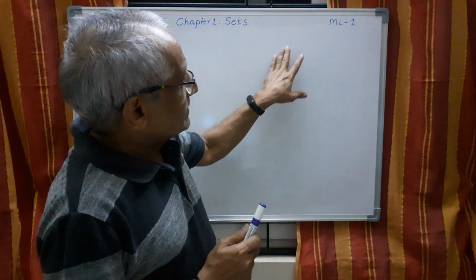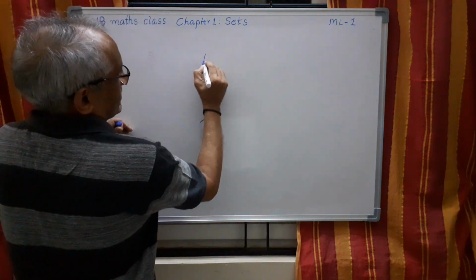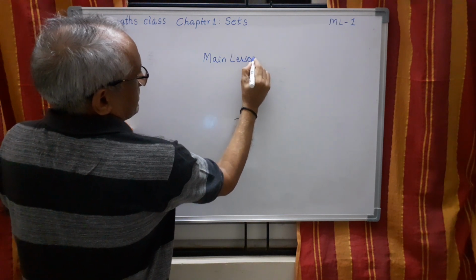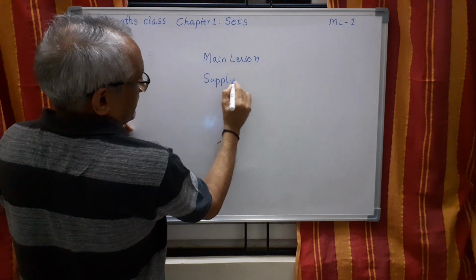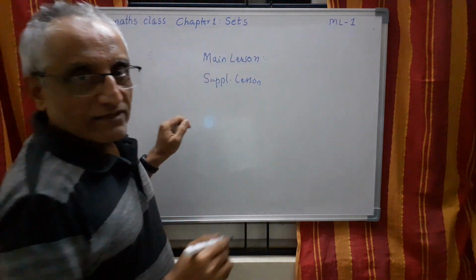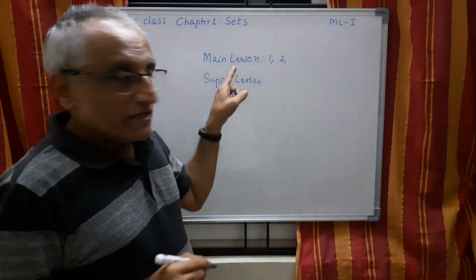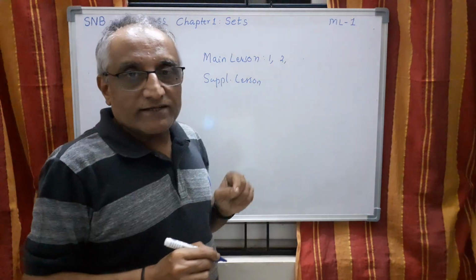So I have planned the lessons like this. ML means actually main lessons. That is the name I have given. There is another type, supplementary lesson. Here, this main lesson will have numbers 1, 2, 3, etc. I will be uploading the main lessons first with the number 1, 2, 3 in serial order.